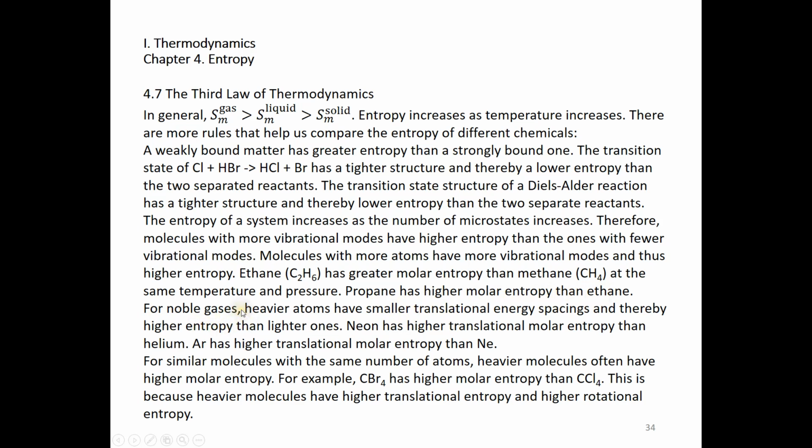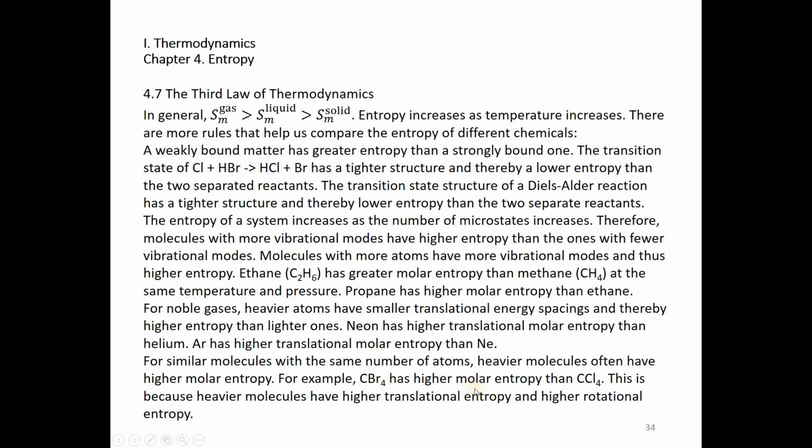For noble gases, heavier atoms have smaller translational energy spacings and thereby higher entropy than lighter ones. Therefore, neon has a higher molar entropy than helium. Argon has a higher entropy than neon. For similar molecules with the same number of atoms, heavier molecules always have higher molar entropy. For example, this is carbon tetrabromide.